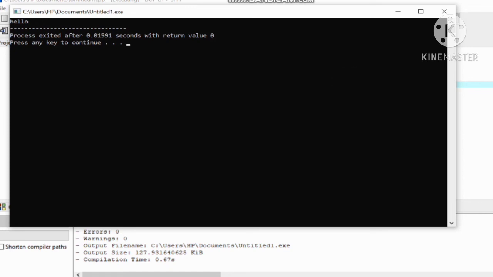From the next class I am going to discuss the basic structure of C, how to write the code, what keywords are used, and what the basic variables are. I am going to start.